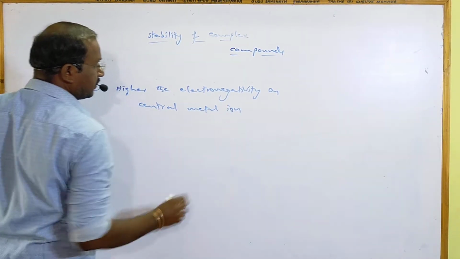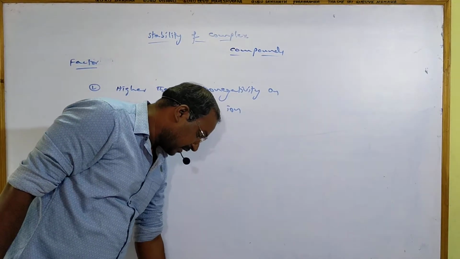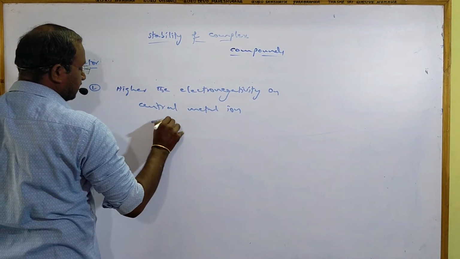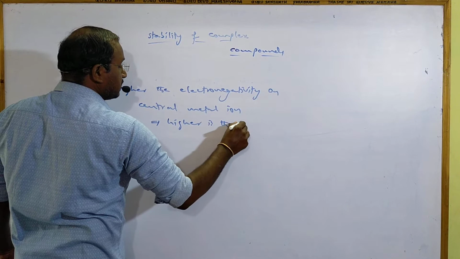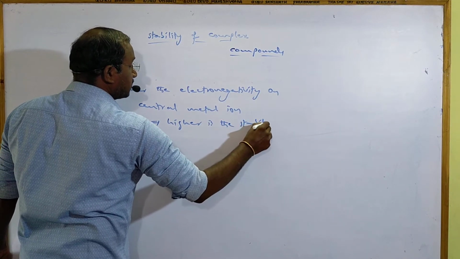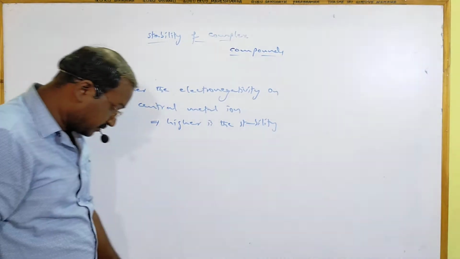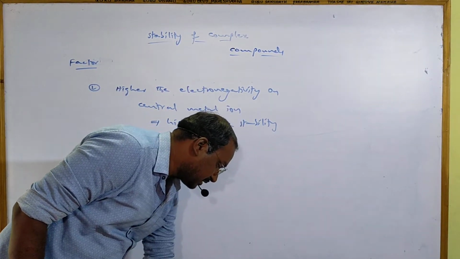Of course, they are electropositive, but certain electronegativity will be there. Higher the electronegativity of the central metal ion, greater is the stability. All these factors influence the stability of the complex. If electronegativity is more, automatically the stability will be increased.